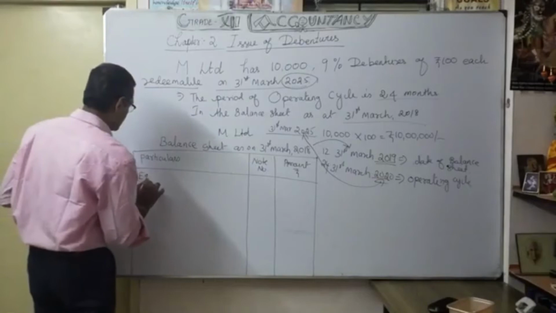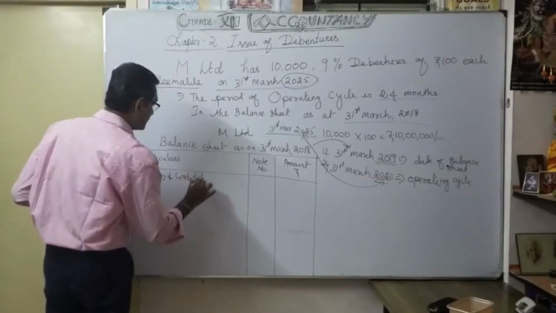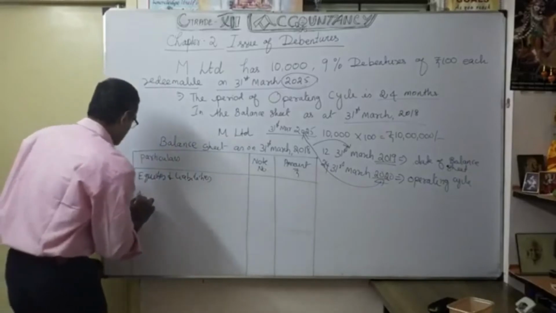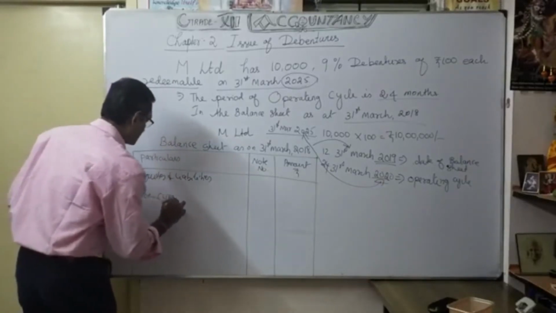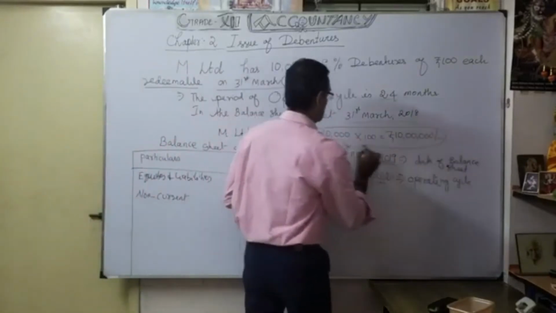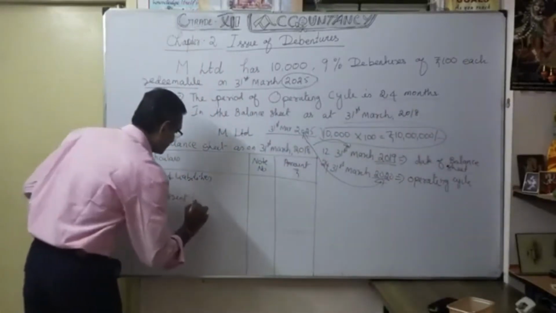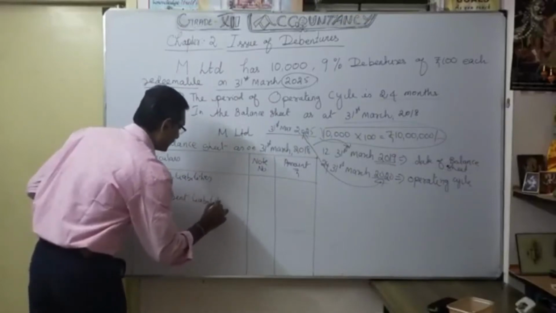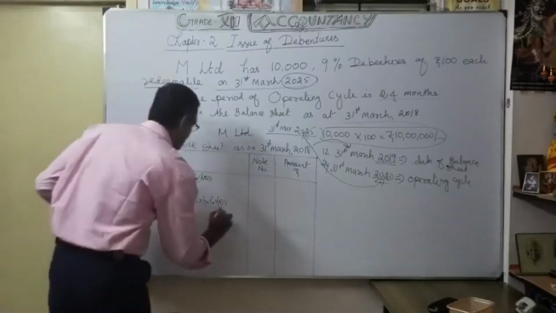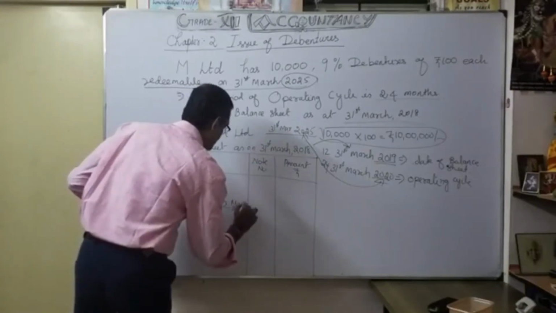It comes under the heading equities and liabilities. That is the main heading. Under that, we are going to mention non-current liabilities, because we classify this debenture amount as long-term borrowing. We already discussed this in our financial statement. It is the main head.